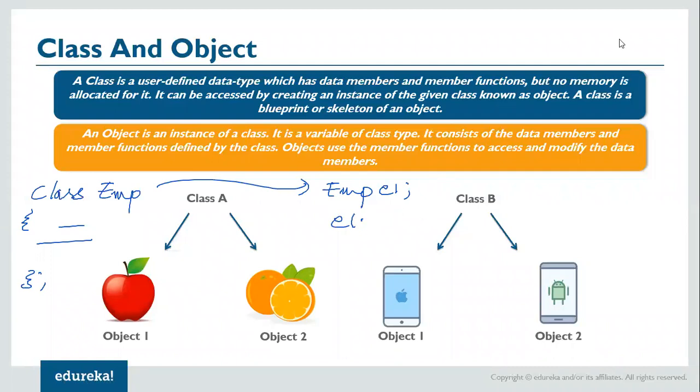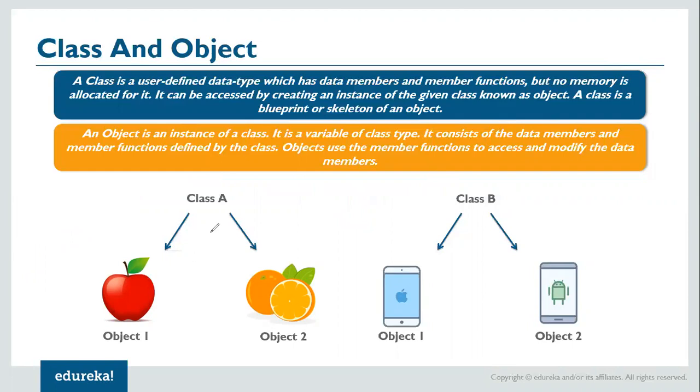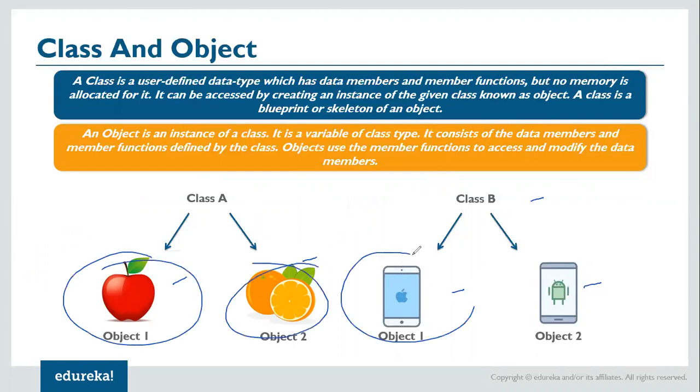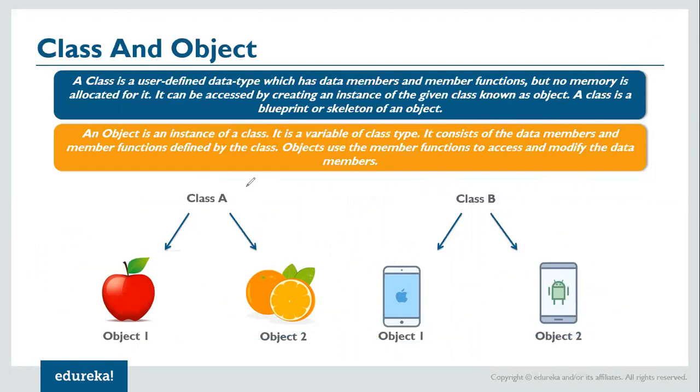So here I have taken an example of a class, which could be a fruit type, or it could be a mobile. So we can represent these entities or objects with the help of a class, right? What is meant by that is, let's say I have a class fruit, and I have a class mobile.